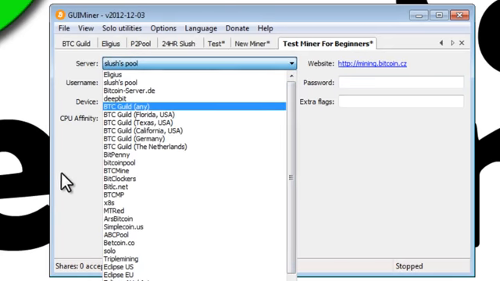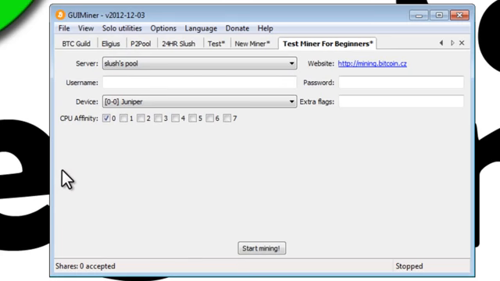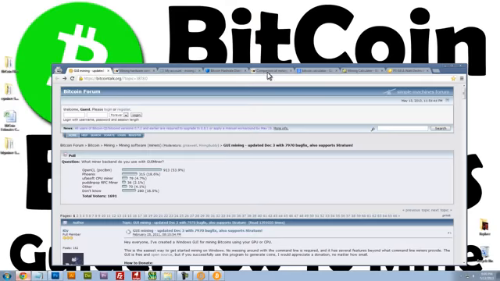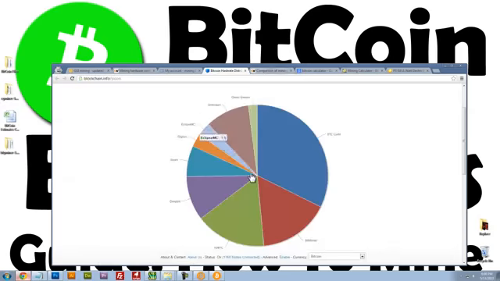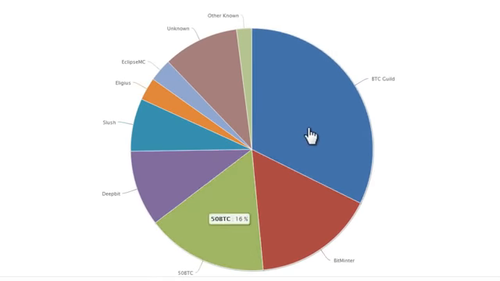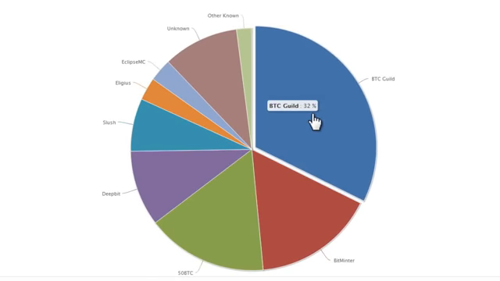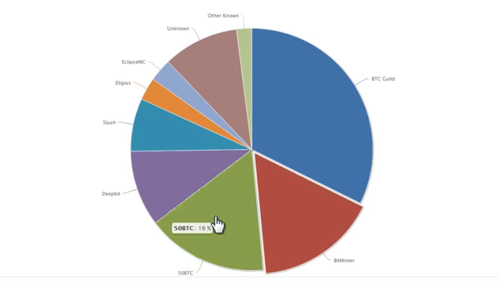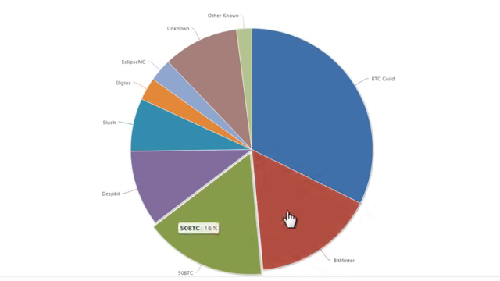And that brings me to my next point. Well, what's a pool? Well, a pool is basically a collective pool, a collective network of computers that are all working together to solve blocks of information to receive Bitcoin. Now, there are a number of different pools out there. This is a really good chart of the pools that are currently available. BTC Guild is the largest pool, followed by, I believe, Bitminter and 50BTC, which looks like they're equal at 16%.